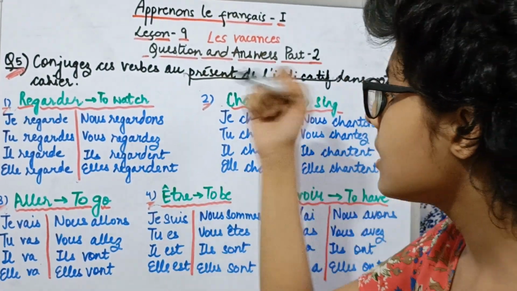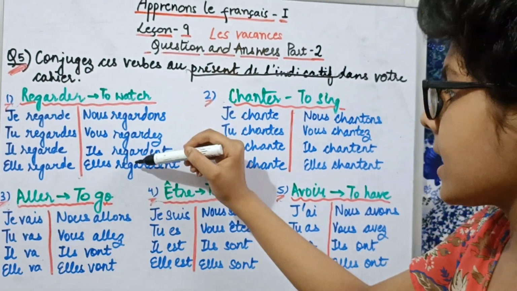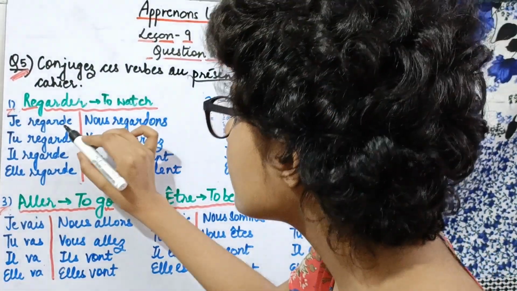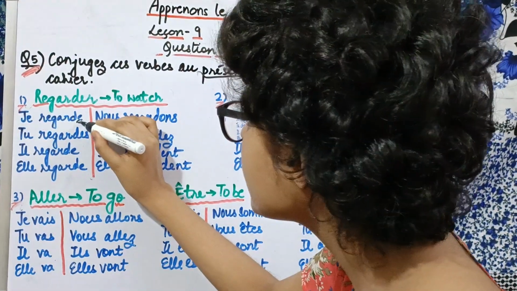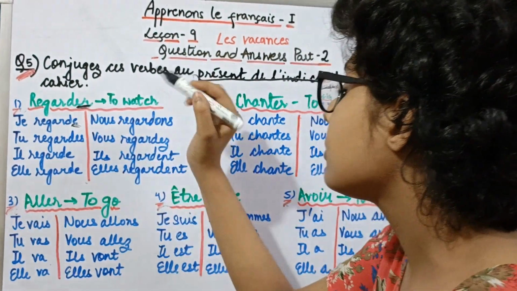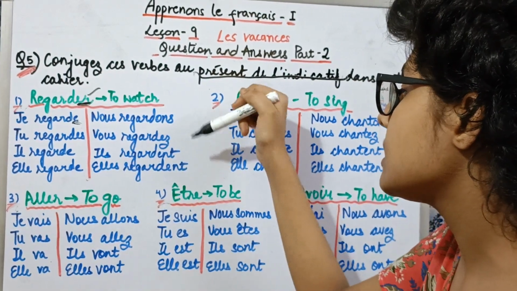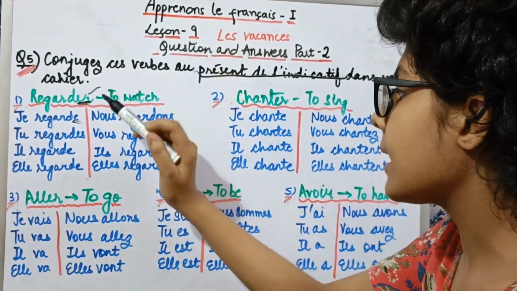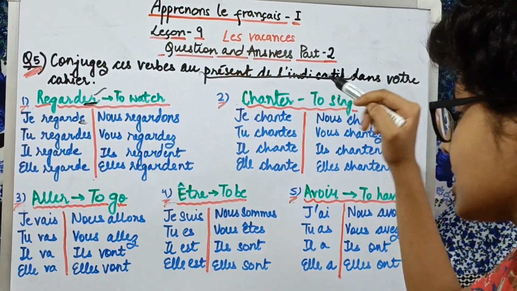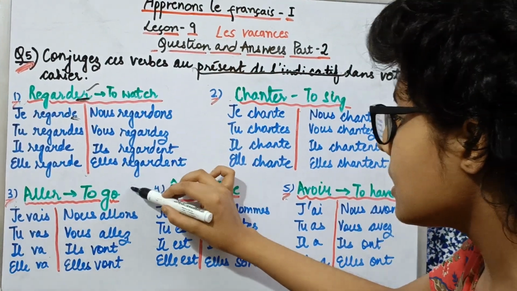So here we will see the conjugation from the subject pronoun je till the subject pronoun elles, which is in plural. So we have firstly je regarde. Here, while reading, I'll mark the conjugation that is different. So we have excluded the er ending from the infinitive, and we are going to add e, es, ons, ez, ent to the radical of the verb, that is regard. And likewise we are going to do it in the second part as well, but for the third, fourth and fifth part it is irregular.